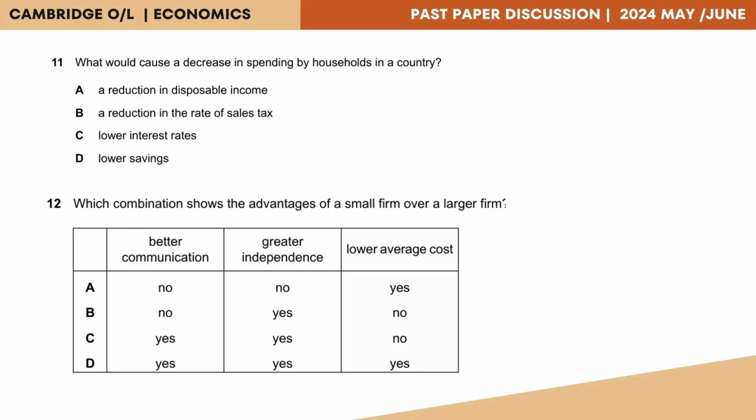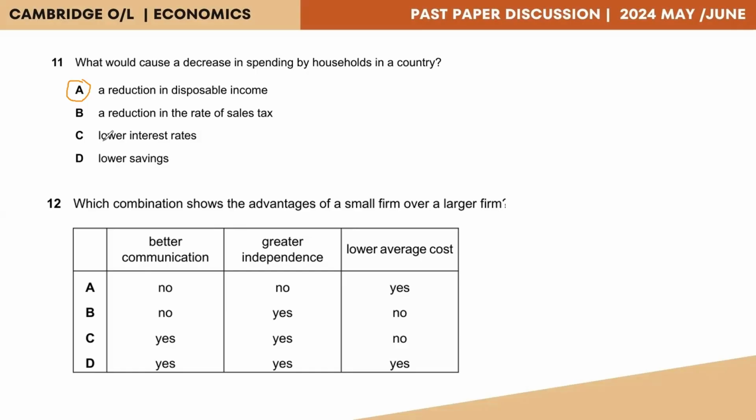Hence, the answer to this question is A, because as a result of a reduction in the disposable income, or the income they get to their hand after the deduction of the tax, if that amount is low, then they would have less money to spend on goods and services, thereby decreasing the spending of households.